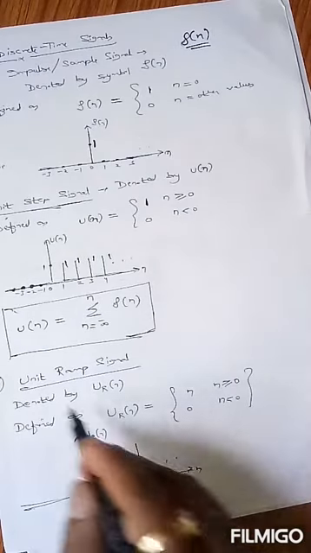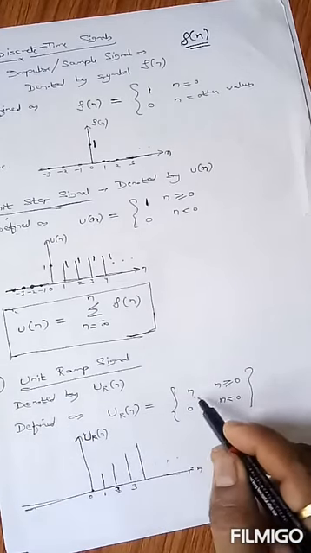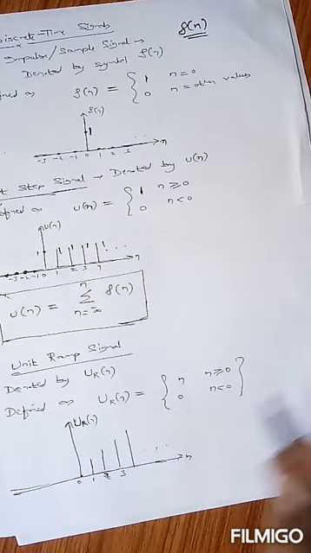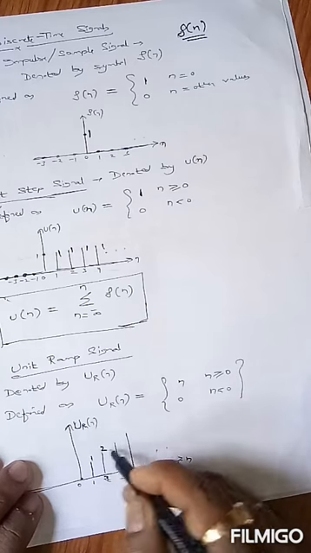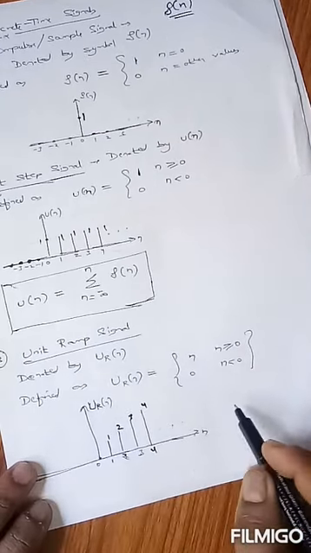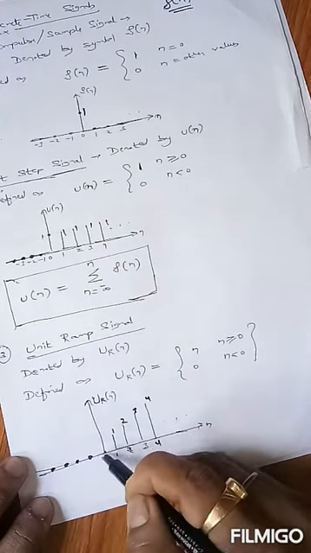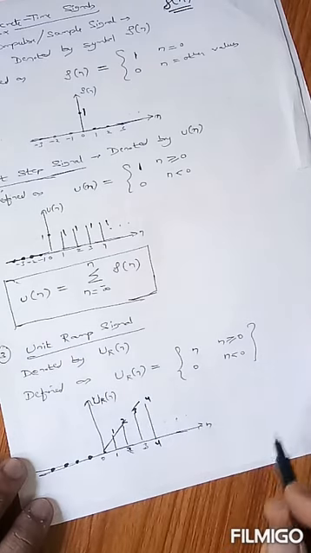Next important signal is the unit ramp signal, denoted by ur(n), defined as ur(n) equals n for the values of n greater than or equal to 0. It is equal to n for the value of n. For 0 it is 0, for 1 it is equal to 1, for 2 it is equal to 2, for 3 it is equal to 3, for 4 it is equal to 4. It is also defined for the positive values of n. For the negative values of n, it is always 0. So it looks like a ramp. That's why it is known as a unit ramp signal.